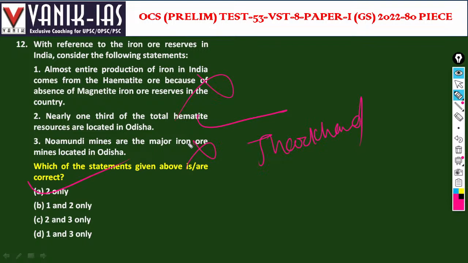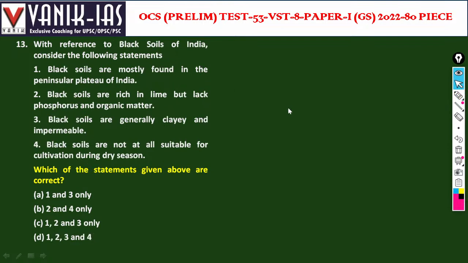India has magnetite in Jharkhand and many southern states. Magnetite ore has a very rich content of iron.